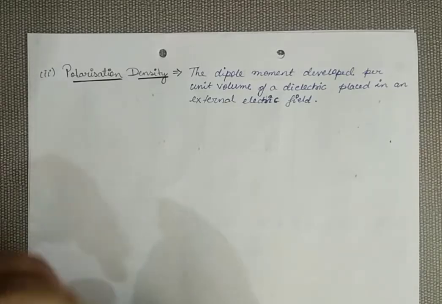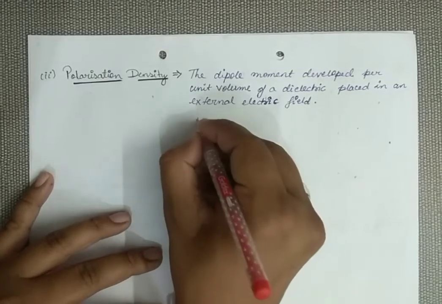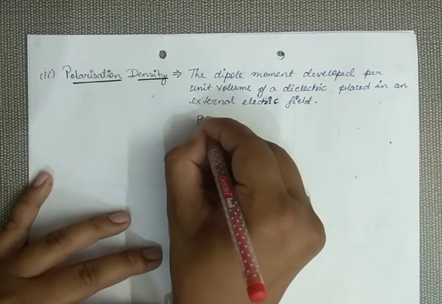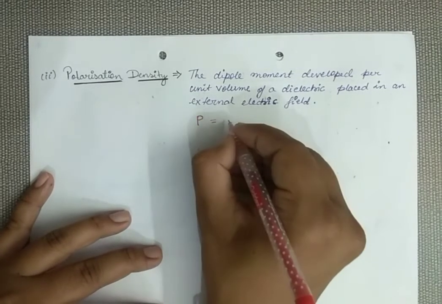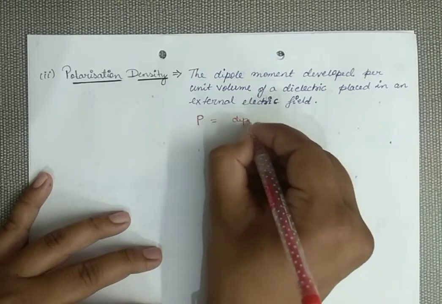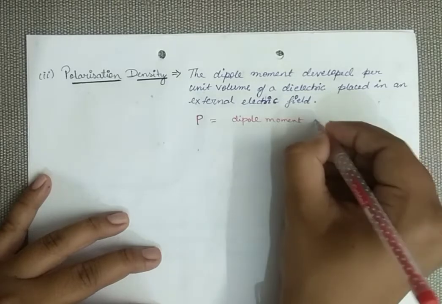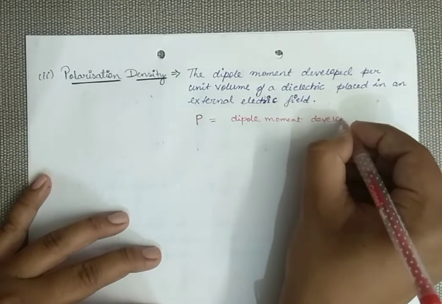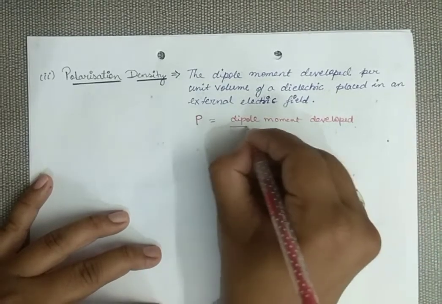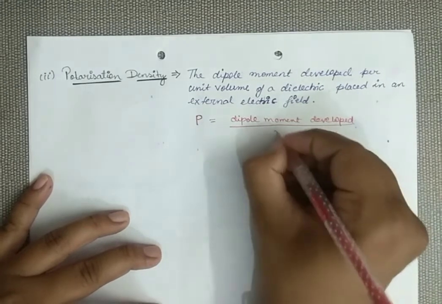So polarization density, represented by capital P, is given as the dipole moment developed divided by the volume of your dielectric.